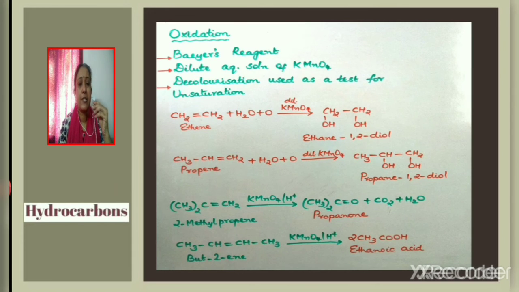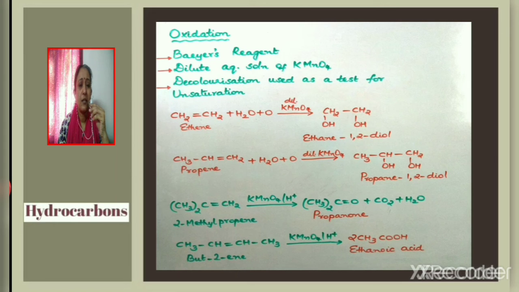Now consider the next reaction, that is oxidation. Alkenes react with a dilute aqueous solution of potassium permanganate. Dilute aqueous solution of potassium permanganate is known as Baeyer's reagent. The purple color of potassium permanganate gets discharged. So this decolorization can be used as a test for unsaturation.